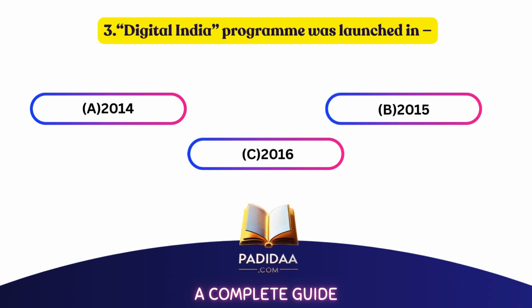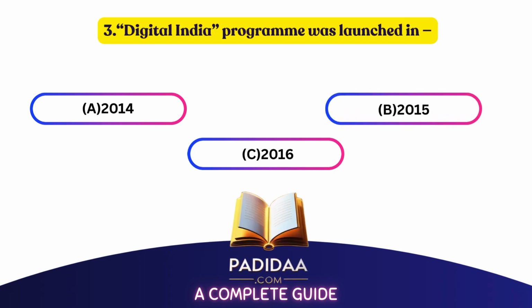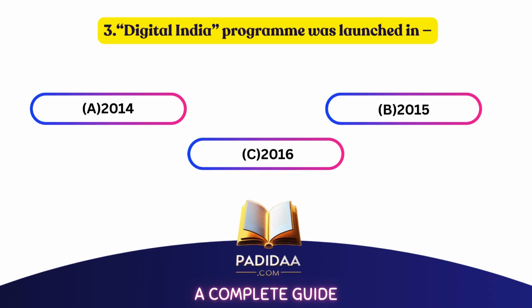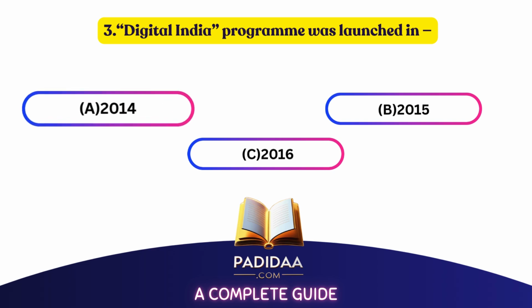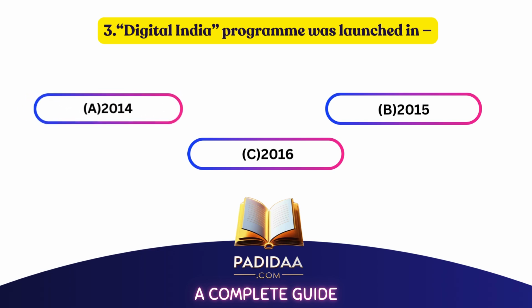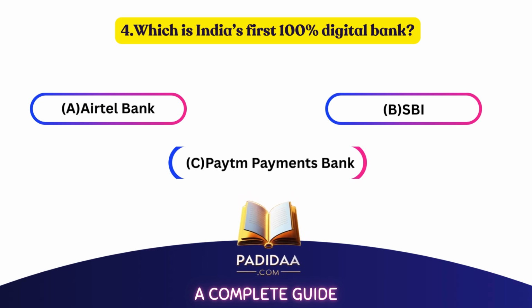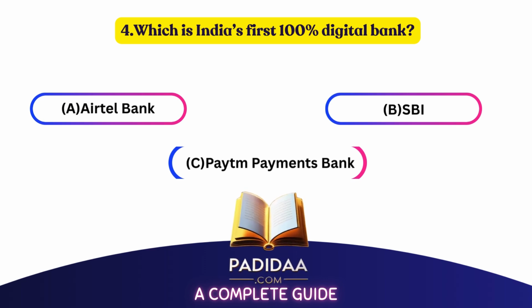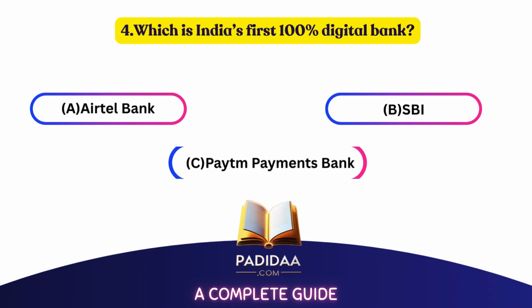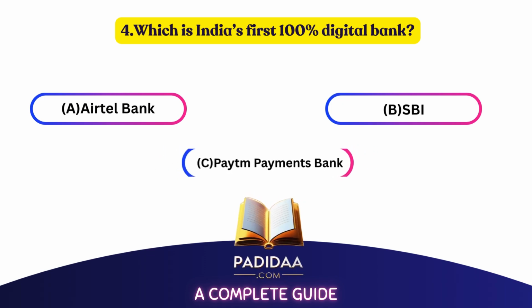The Digital India program was launched in A. 2014, B. 2015, C. 2016. The correct answer is A. 2014. Which is India's first 100% digital bank? A. Airtel Bank, B. Paytm Payments Bank, C. SBI. The correct answer is C.